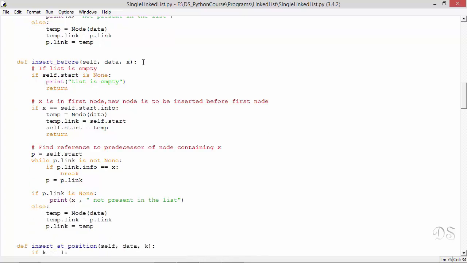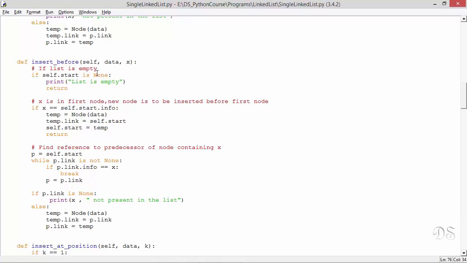Now this is the method insert before, that will insert a new node before the node that contains this value x. And we have seen that in this case, we need a reference to the predecessor of the node containing x. Now after finding this reference, we allocate a new node and insert it by writing these two statements. Before doing this, we have put these two checks.